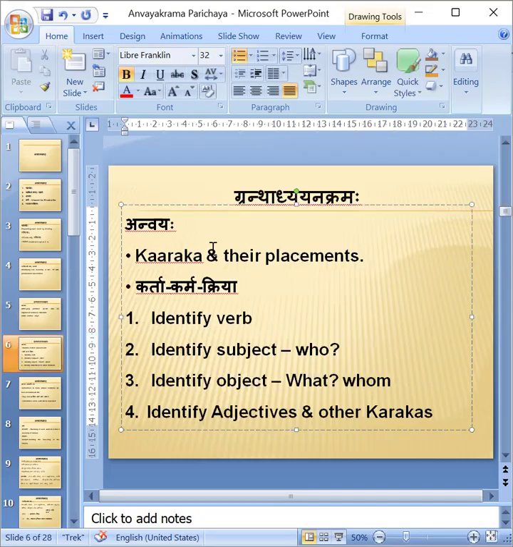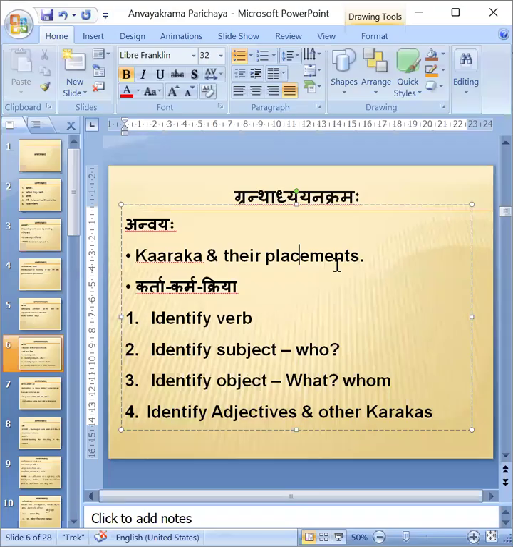First thing we have to do is understand the Karakas and their placements. Which Karaka is there and where it should be placed. If Karta is there, it should be placed at the starting. Kriya Pada should be at the end, and Karma Pada should be before Kriya Pada, isn't it? These are the things we have to see first.